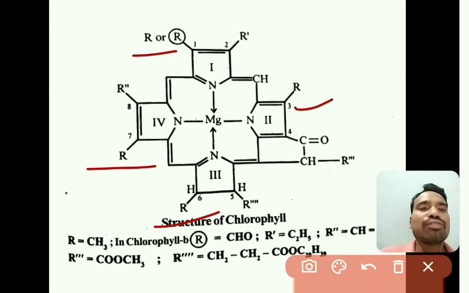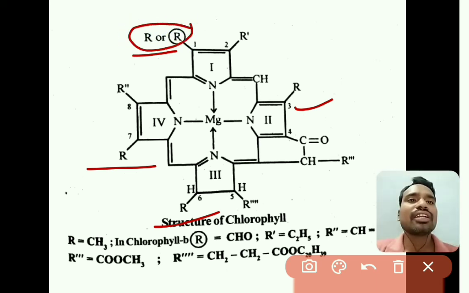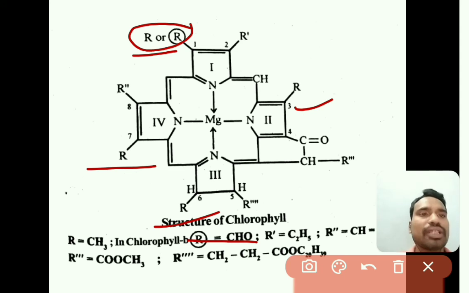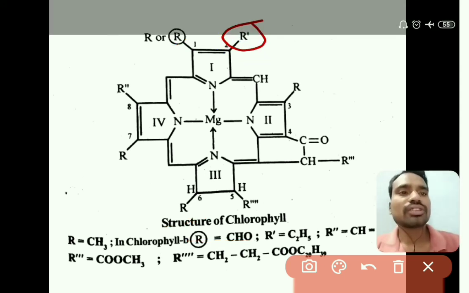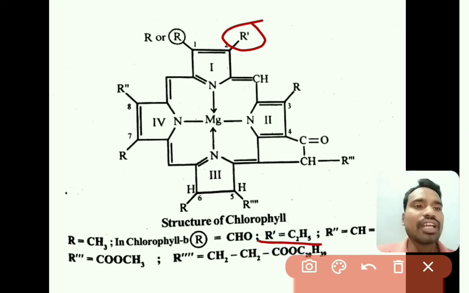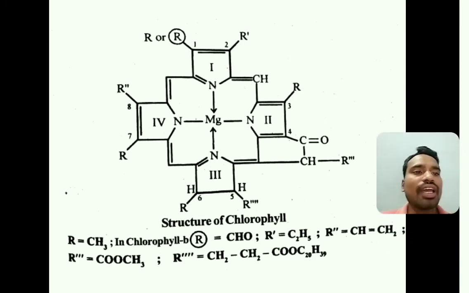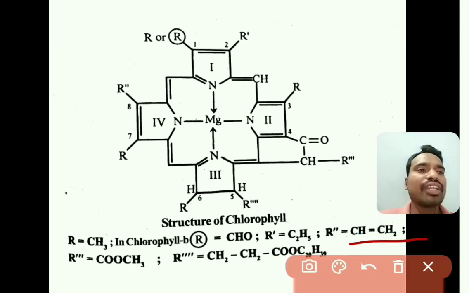In the case of chlorophyll A, at the first place a methyl group is present. In the case of chlorophyll B, at the first place the alkyl is a formyl group, that is a CHO group, right. The R dash groups are ethyl groups, that is C2H5, and the R double dash groups are vinyl groups.